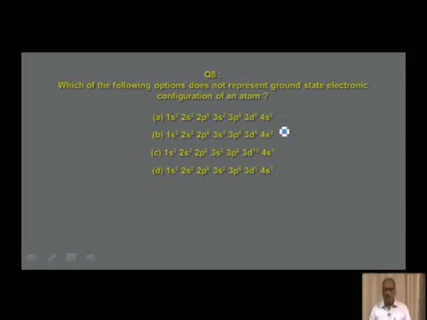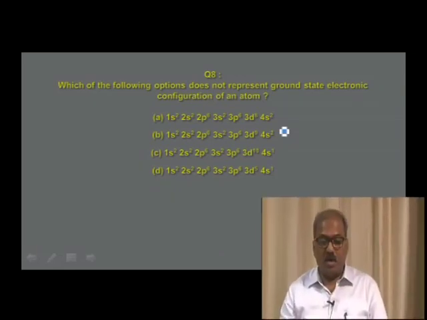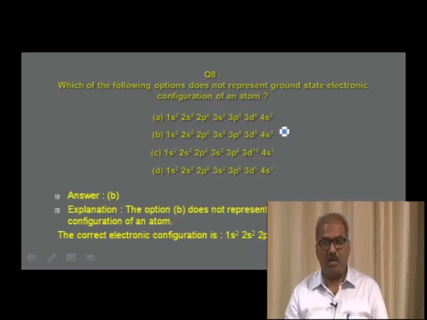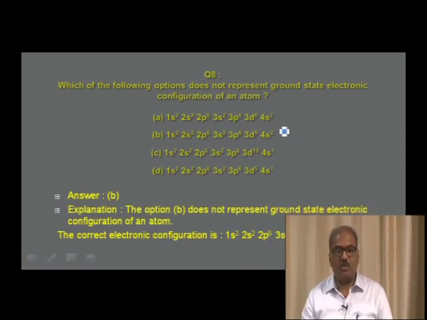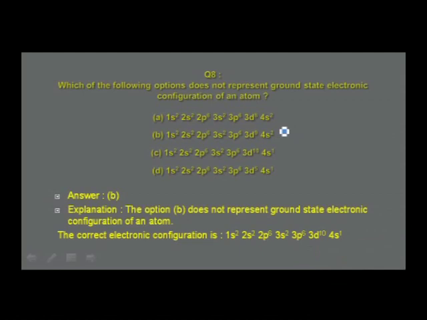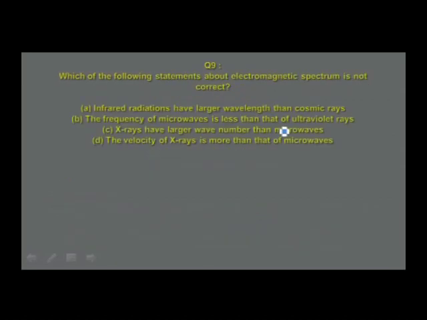You may find which of the following options does not represent the ground state electronic configuration of an atom. I find the answer is in option B, because for the element with atomic number 29, namely copper, the electronic configuration should be 1s2, 2s2, 2p6, 3s2, 3p6, 3d10, 4s1 instead of 3d9, 4s2. The reason is that there is a deviation from the above principle in order to attain extra stability. And we shall go to the next one.